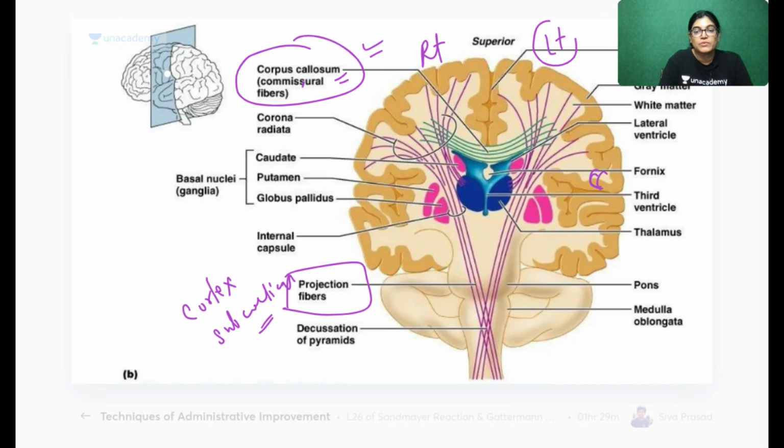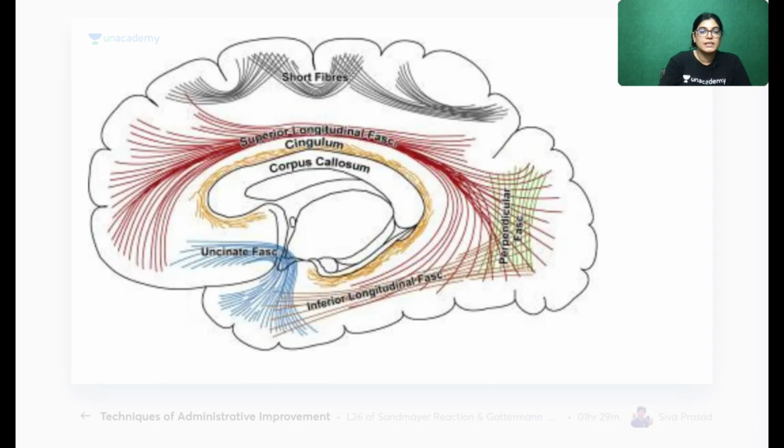Association fibers are very short fibers which do not cross from one cerebral hemisphere. They connect adjacent areas of the same cerebral hemisphere. Means fibers connecting adjacent areas of the right half of the brain are called association fibers.